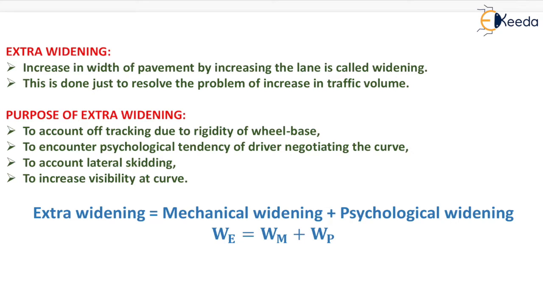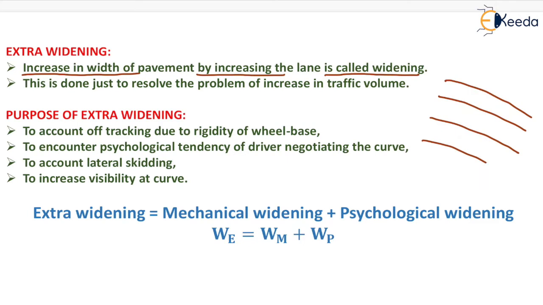Extra widening is defined as the increase in width of pavement by increasing the lane, which is called widening. Here we just increase the width of the lane by increasing the number of lanes. This is called extra widening. Now it is done just to resolve the problem of increase in traffic volume.